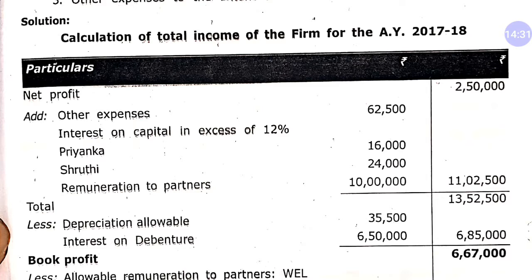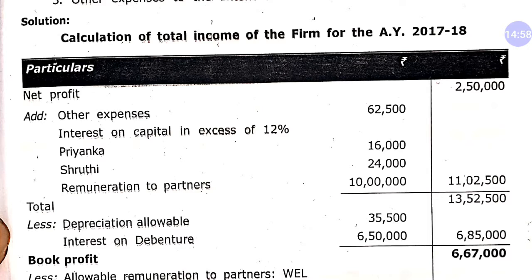So dear student, as we have 6,67,000 book profit in this question, according to section 40B, what would be our allowed remuneration? The same two points again we will have to apply here. The first: on the first 3 lakh of book profit, 1,50,000 or 90% of book profit, whichever is more.